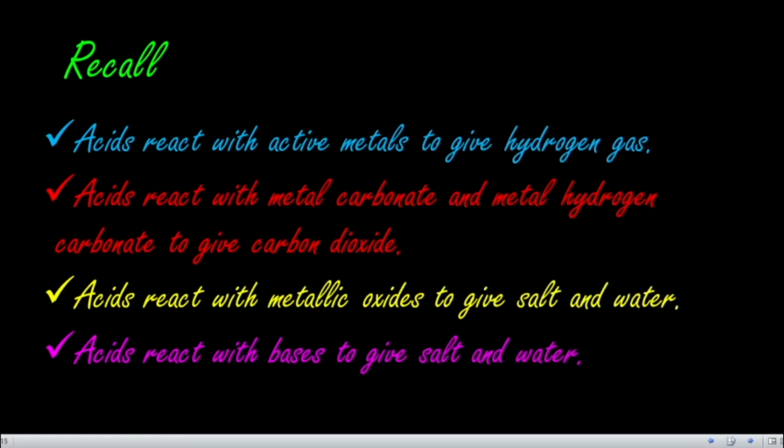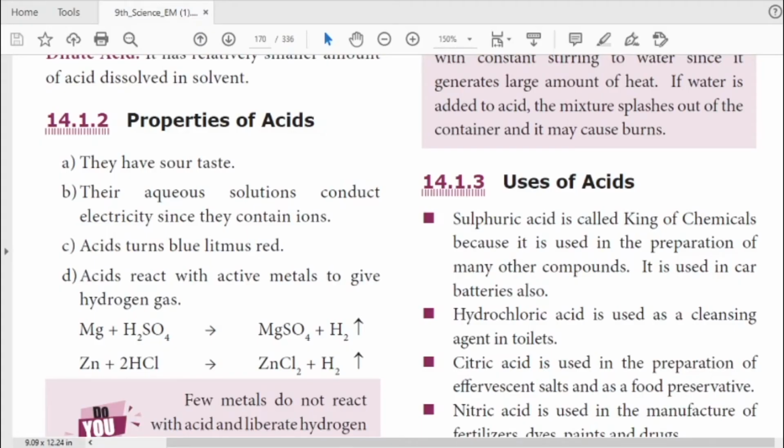So now we can discuss with the help of your textbook. Open your textbook, page number 164. In this we are going to discuss the properties of an acid. Open your book. The very first property is that acids have a sour taste. So underline the words sour taste. Take your pencil also and mark the words we discussed.